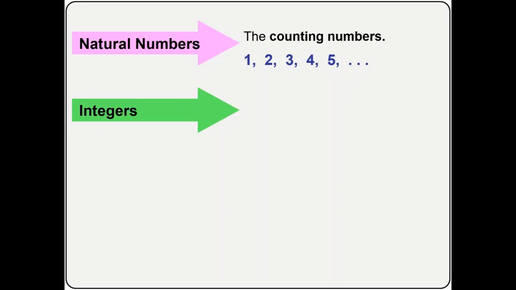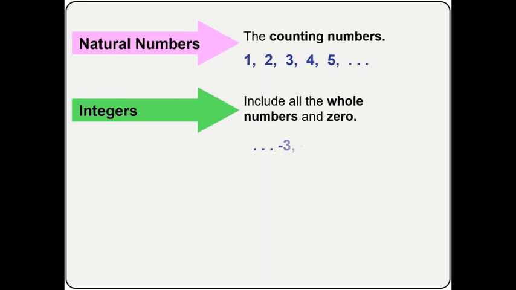The first one is the natural number. Now, natural numbers are the counting numbers. They are simply the counting numbers, and they begin from 1, 2, 3, 4, 5, 6 continuously to infinity. Okay, the counting numbers are natural numbers. Now we move to the next one, integers.